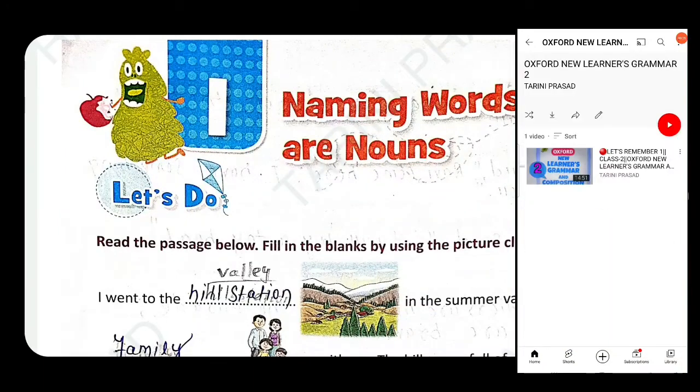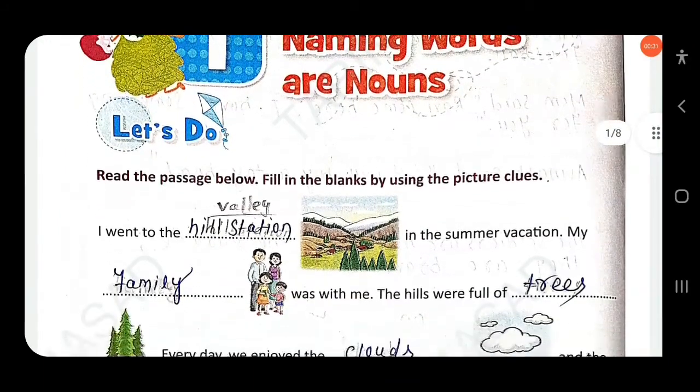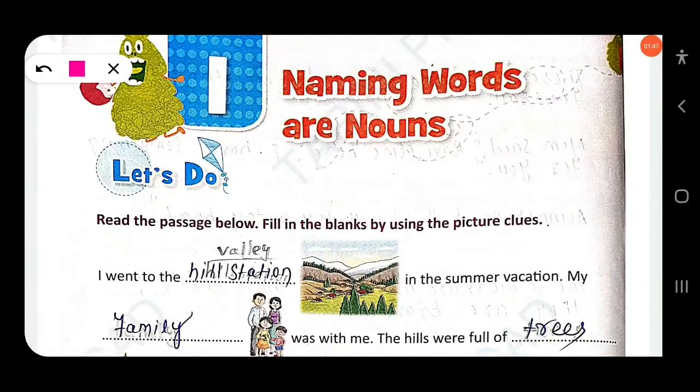So, naming words are nouns. Just take an example. Suppose you close your eyes and just open them. The things you will see around you, all of these will be called nouns.